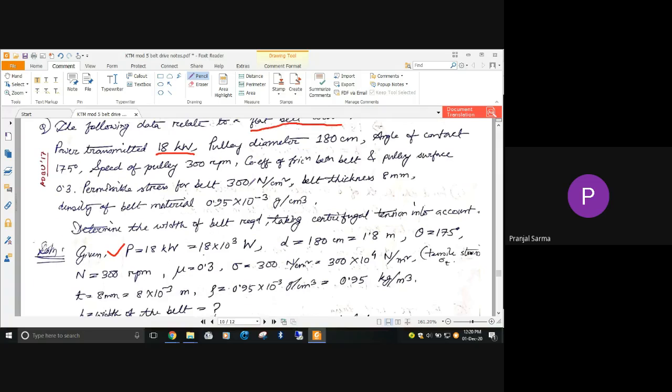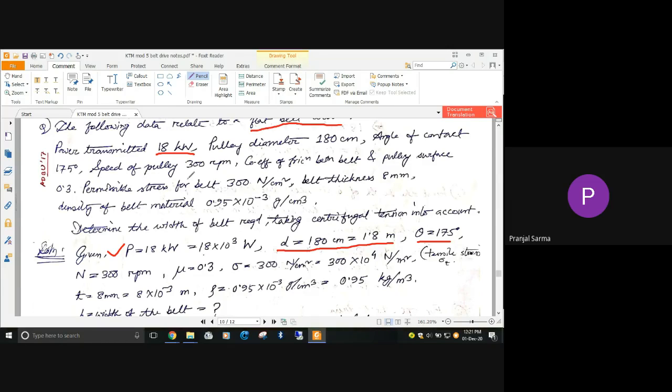Okay. Then the pulley diameter D is given as 180 centimeter, which we are converting to meter. The angle of contact is given as 175 degrees, so theta is 175 degree. Here itself you can convert it to radian by multiplying by pi by 180. Later on, if you recall the ratio of the tensions formula, e to the power mu theta, the theta should be considered in radian. So that's up to you. Here itself you can convert it to radian, or otherwise while solving you can do that, no problem.